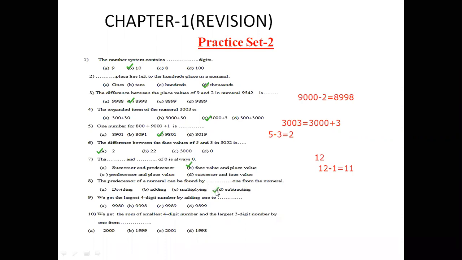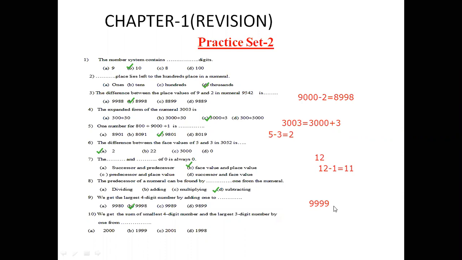Yes, subtracting. Now, we get the largest 4-digit number by adding 1 to. How can we find the largest 4-digit number? What is the largest 4-digit number? 9999. Okay, and when we add them, yes, the B option. Here B is correct. When we add 9998 plus 1, we get 9999.